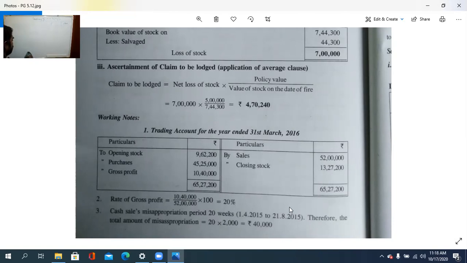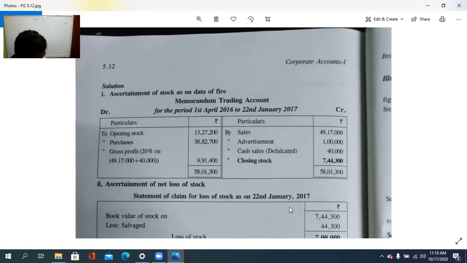Memorandum trading account for which year? 2017. Okay, so memorandum trading account, 1st April 2016 to 22nd January 2017.